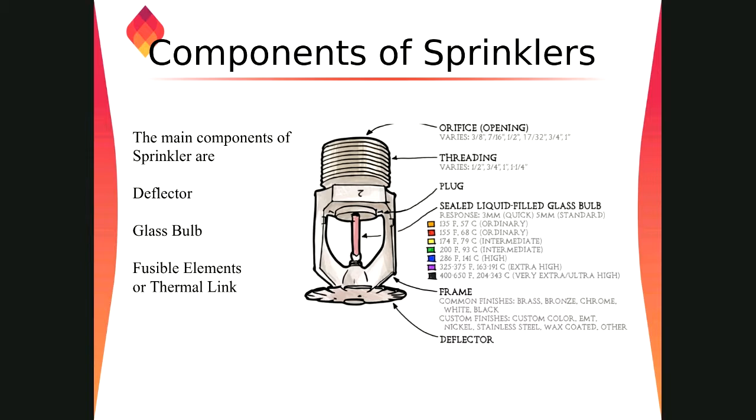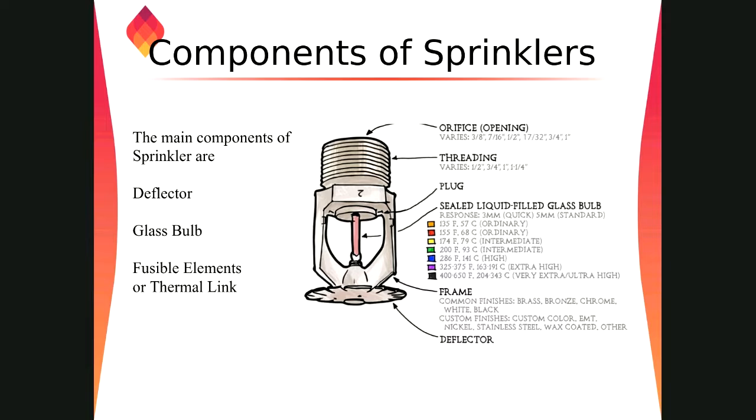Now coming back to the components of a sprinkler system, right? These are the main components of the sprinkler system. We have the deflector, glass bulb, fuse element, or thermal link. The one at the center in red color, you can see, is a sealed liquid-filled glass bulb. It might be alcohol or some other kind of fluid which is expandable, right? What is the meaning of that?